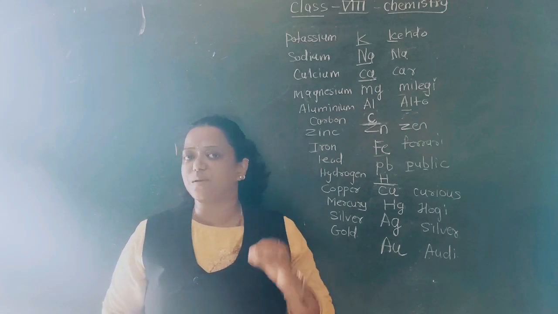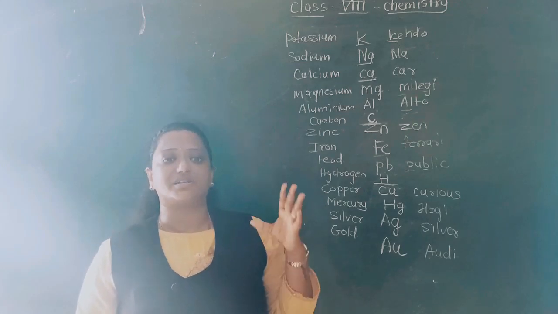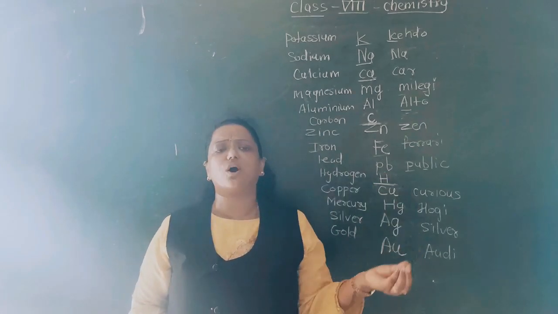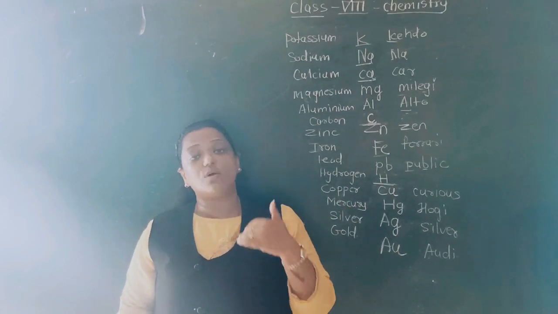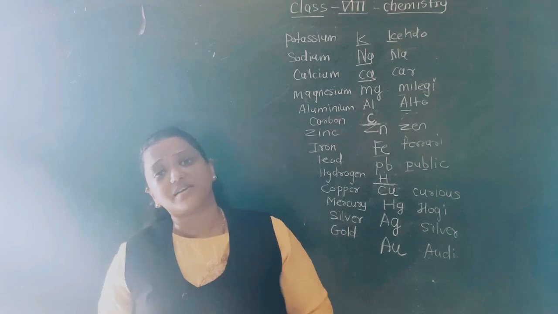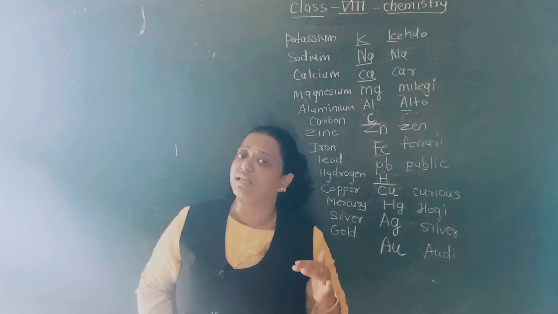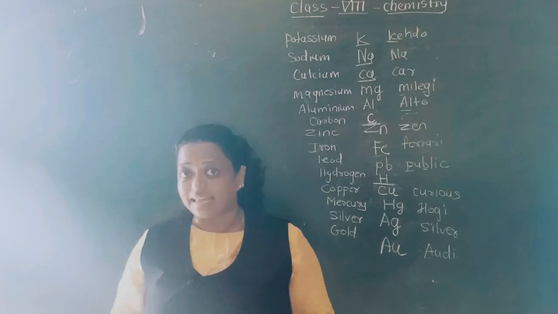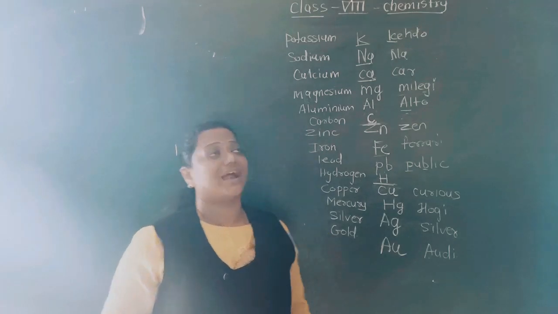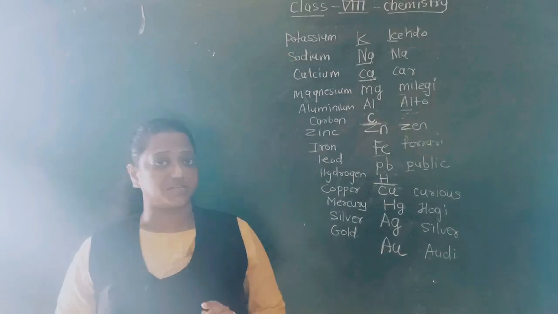Potassium and sodium are specifically highly reactive in nature. Not only with oxygen, they are also highly reactive with water and with acid. Without any medium they can catch fire because their ignition temperature is very, very low. Understood, students? So the metals which are highly reactive are always kept at the top of the reactivity series.